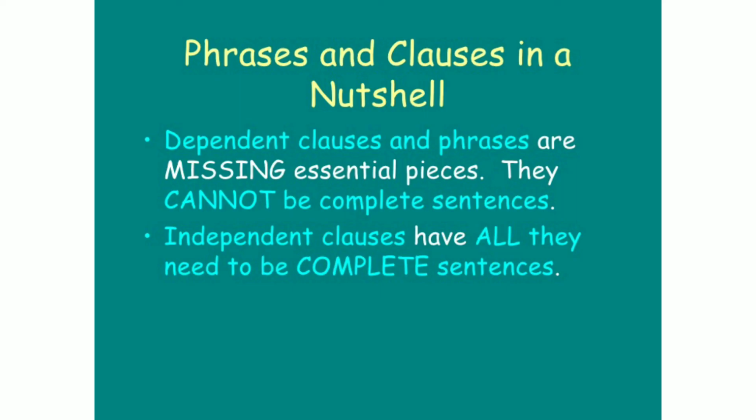In a nutshell, dependent clauses and phrases are just like each other. They are missing essential pieces. They cannot be a complete sentence, whereas an independent clause has all that it needs to be a complete sentence.